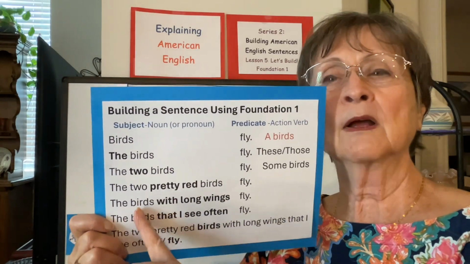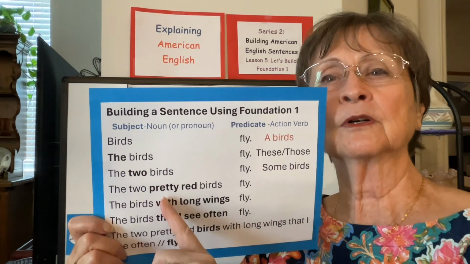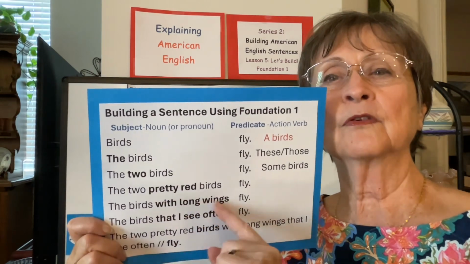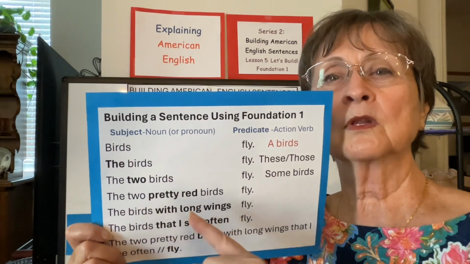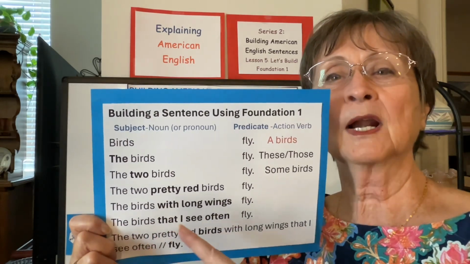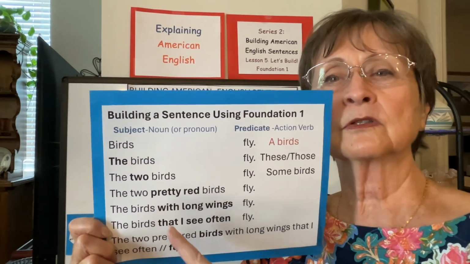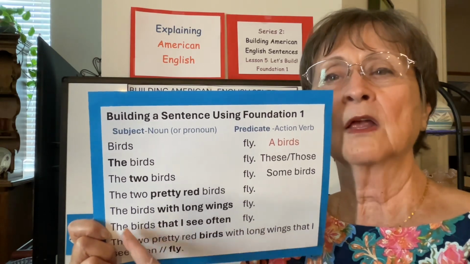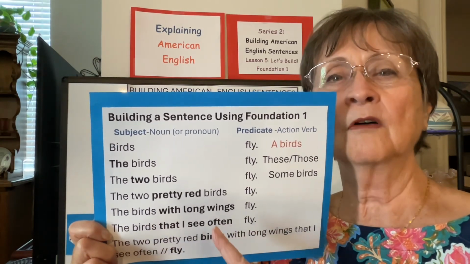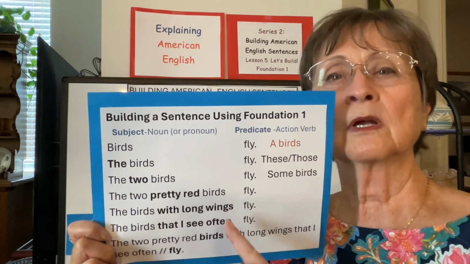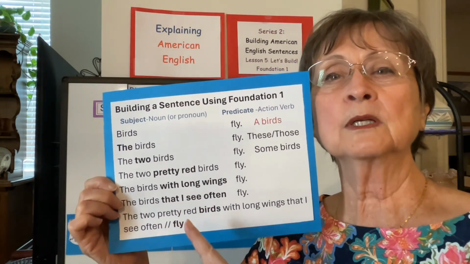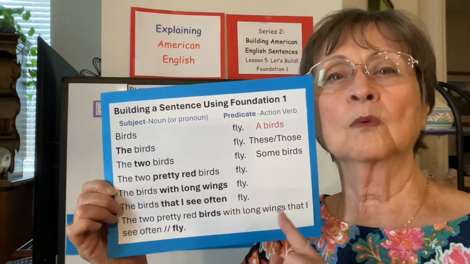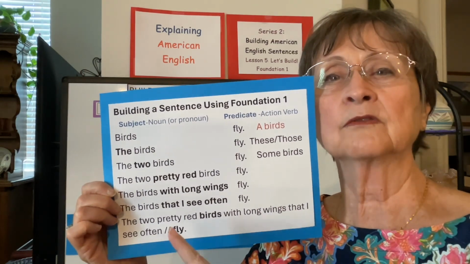The birds, now put it after birds because this is a phrase, with long wings. The birds with long wings fly. The birds that I see often, that's a clause, subject and a verb, clause. The birds that I see often, this is which birds fly. Now if I put that together, the two pretty red birds with long wings that I see often fly.